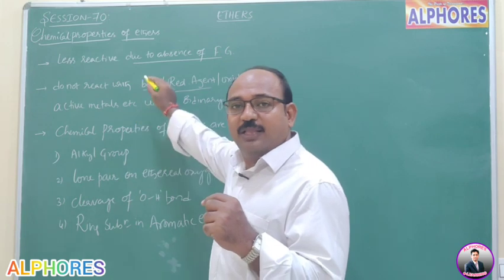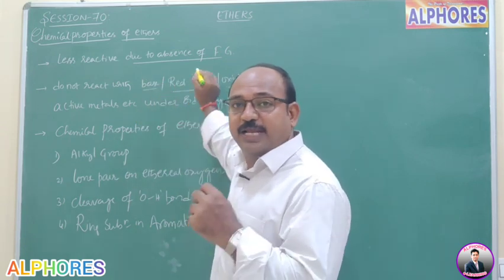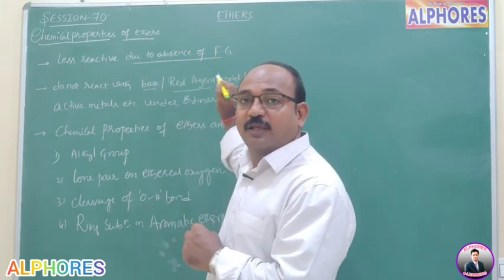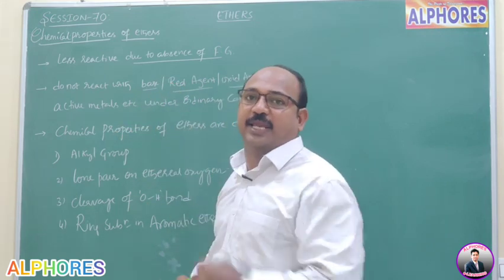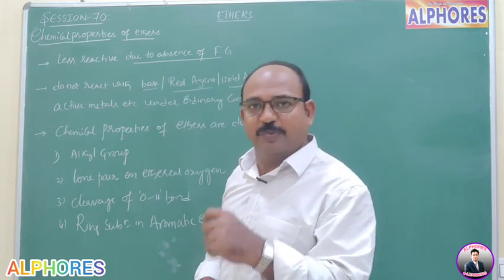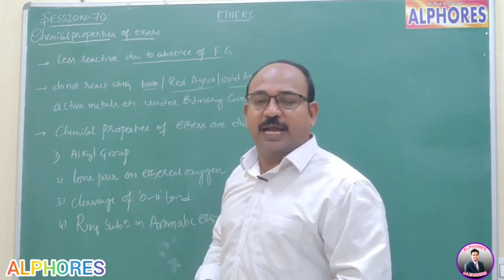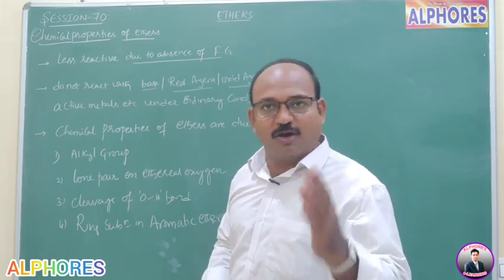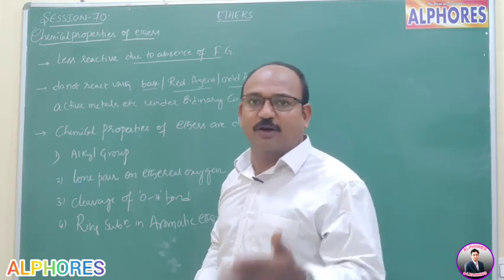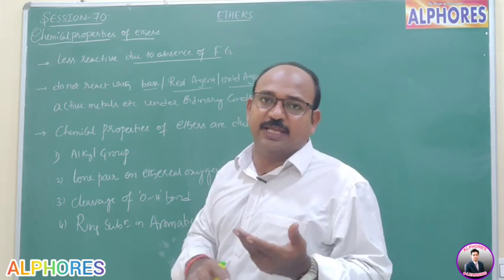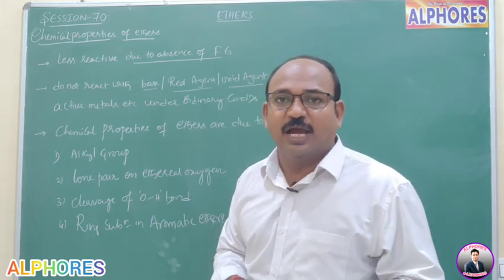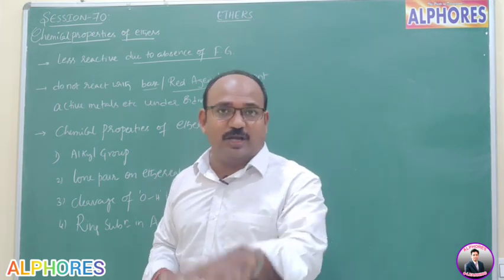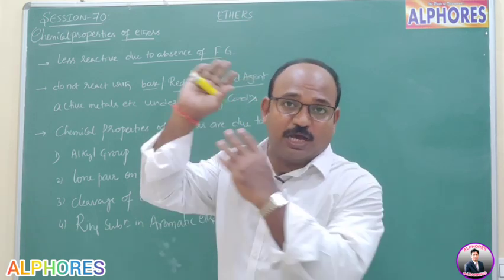Whereas with all these, base, oxidizing agent, reducing agent, alcohols can react. Alcohol can react with base, of course a specific base. And alcohols can be oxidized, and alcohols can be reduced. Then we learned mild oxidizing agents and strong oxidizing agents, those reagents which can oxidize up to aldehydes only and which can bring it up to carboxylic acid.